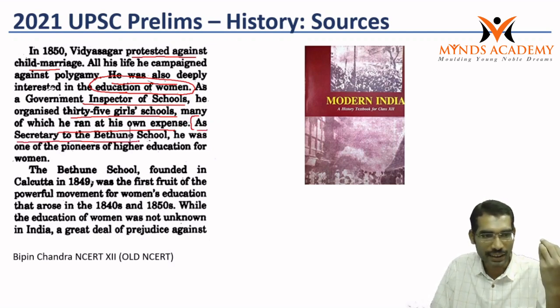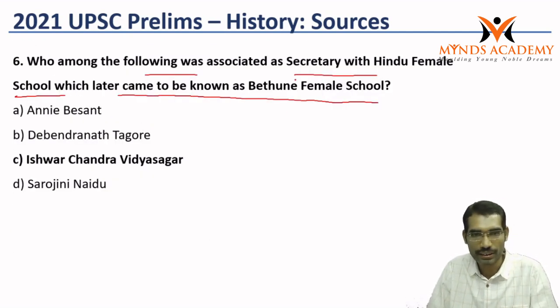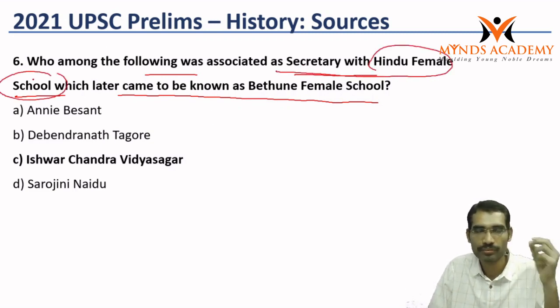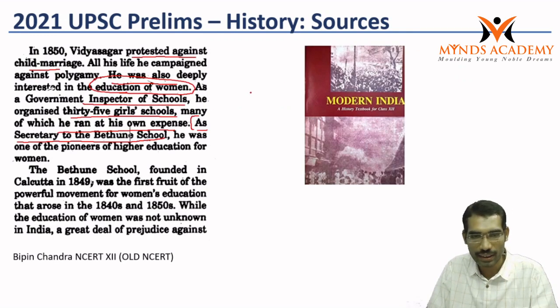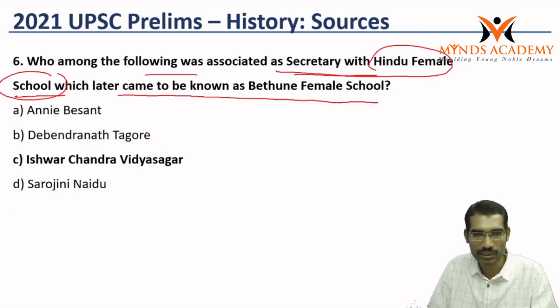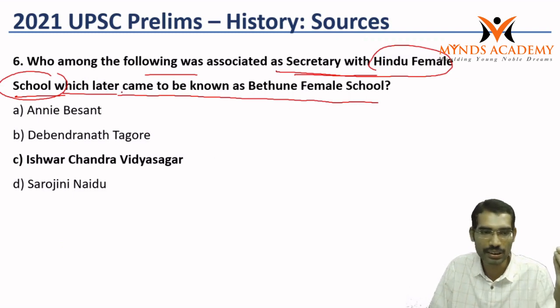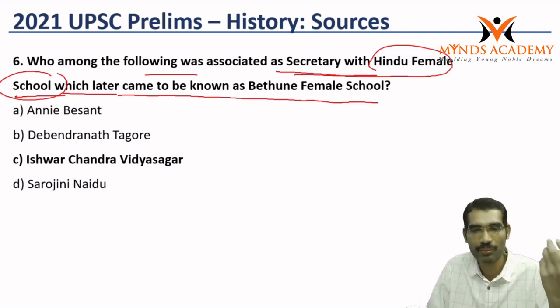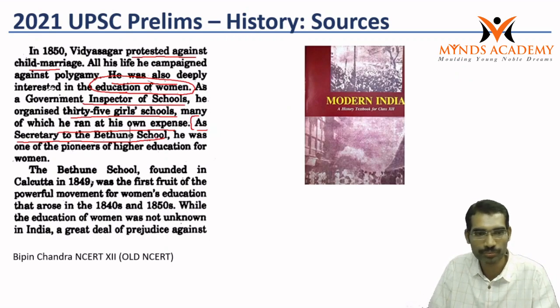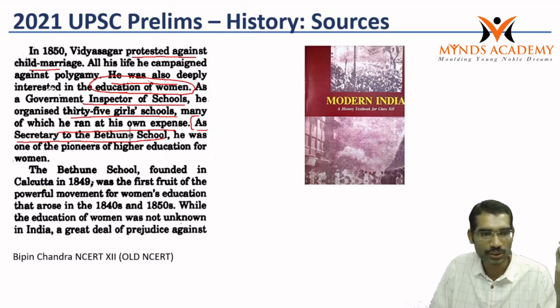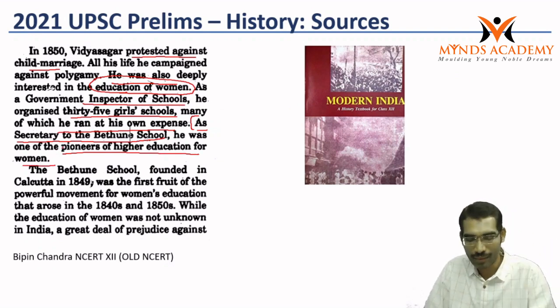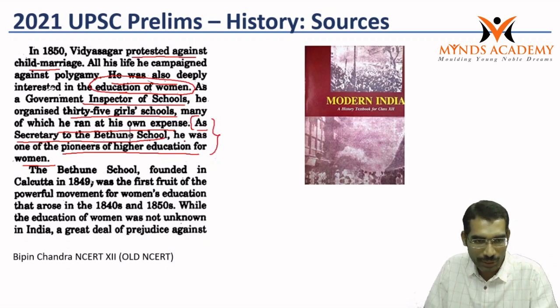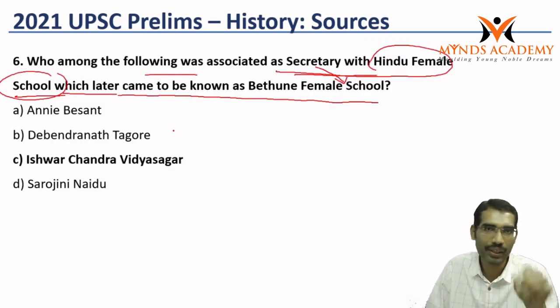As a secretary to the Bethune school. Here it is saying, as a secretary with the Hindu Female School. The statement said, as a secretary to Bethune school. That's why the statement also says that which later came to be known as Bethune Female School. So if you interpret it as a secretary to the Bethune school, he was one of the pioneers of higher education for women. So if you focus on this particular statement, this question becomes very easy.